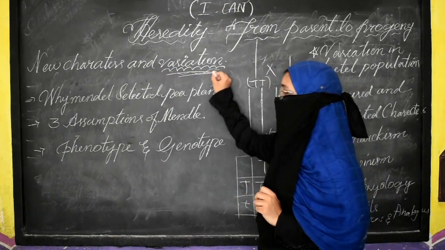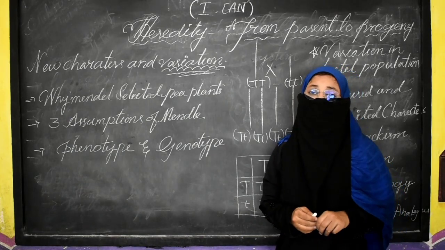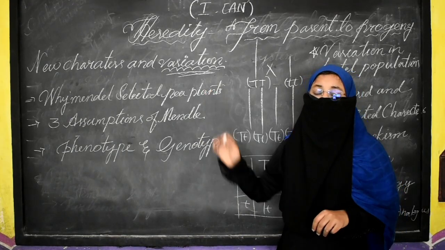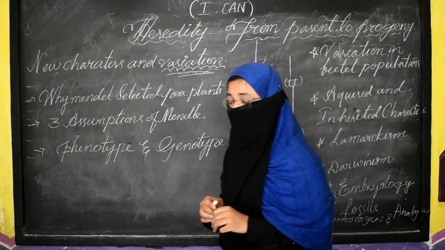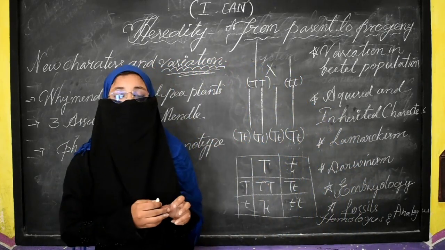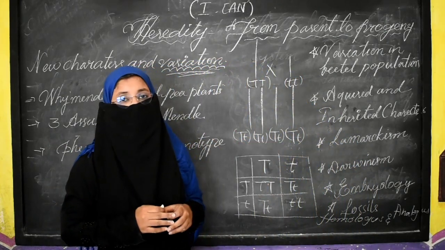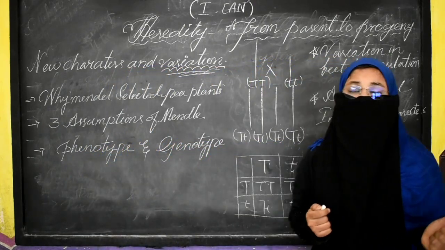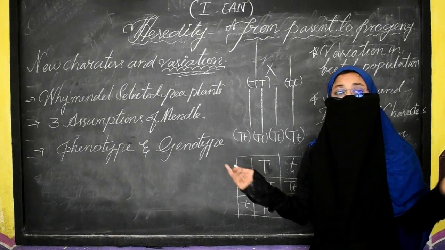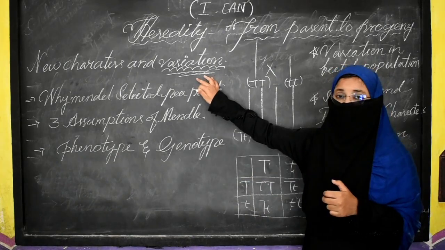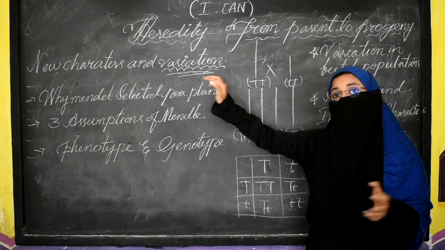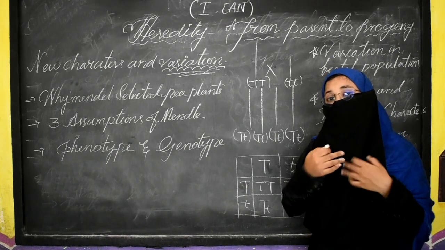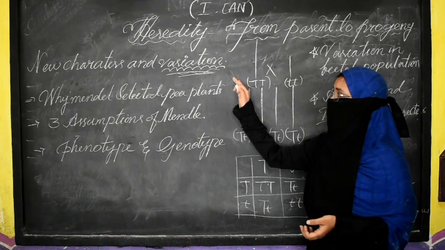Now here you can see variations. Variation is a really very important term here, and we need to be aware of it. The definition is that when there are differences between the same group of organisms. For example, we can take our own example, human beings. Human beings have variations within them. The differences among the same group of organisms are known as variation.